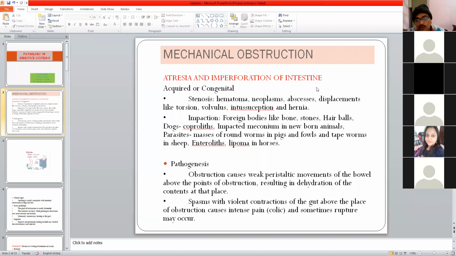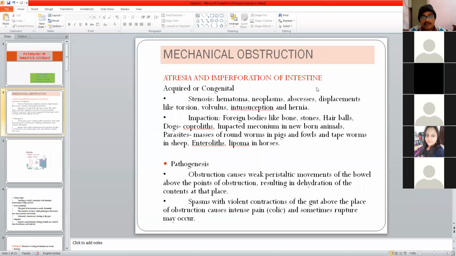In newborns, the meconium, you know the meconium, the discharges that come during parturition, are swallowed by the newborns, and that can lead to impaction. Some parasites, particularly in sheep, birds, pigs, and introliths. Introlith, intestine plus stone, a stone formation in the intestine is called an introlith. Some neoplasms like lipoma, particularly in horses. So these can be some of the causes leading to imperforation or atresia of the intestine.